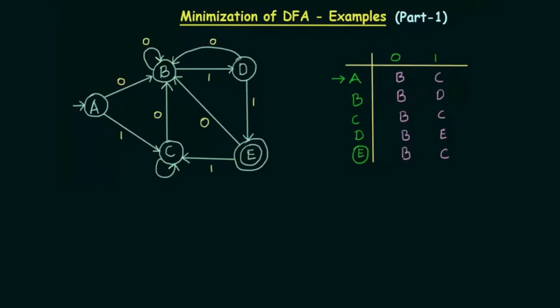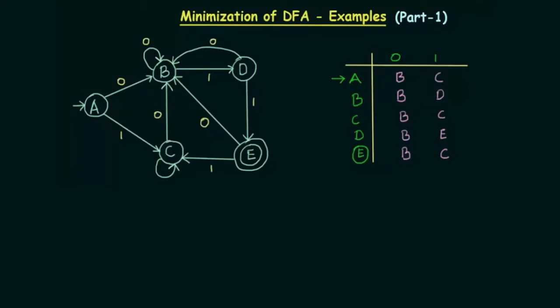Okay, so now we are going to look at one example for DFA minimization. You can see that in this example there are 5 states: A, B, C, D, and E, and we also are given the transition diagram and transition table. If you do not have these two, you have to draw them from whatever transitions are given in your question, and then minimize it. Generally, if you are asked to minimize anything, at least there should be a transition diagram given. So from the transition diagram you need to draw the transition table and then proceed forward.